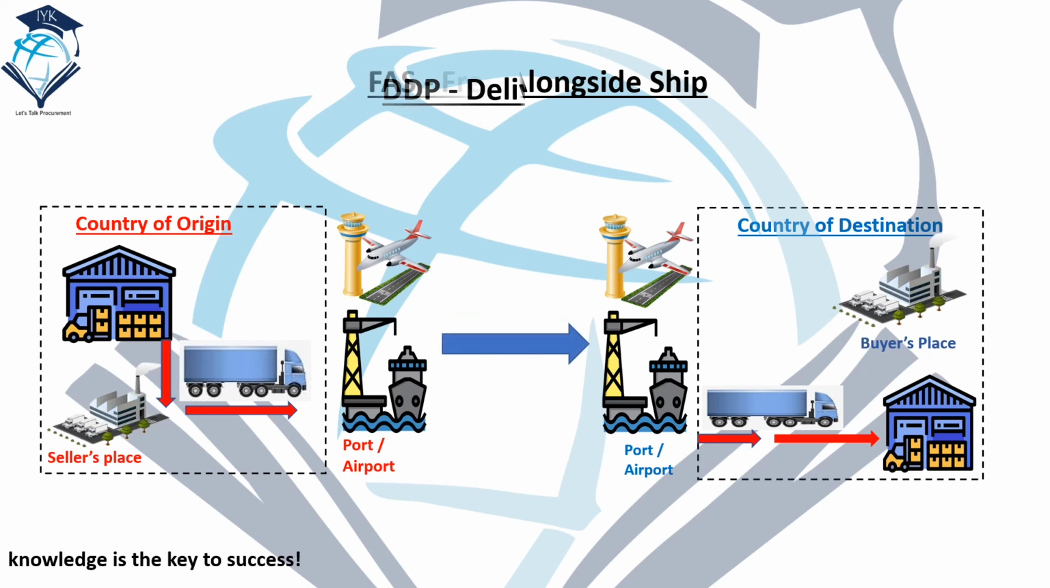Last but not least is FAS, free alongside ship. The seller is responsible for delivering goods at the port alongside the vessel, the agreed point. From this point onward, risk and cost transfer to the buyer. In free alongside ship, he will bring the shipment and park the shipment close to the vessel, and their responsibility will end, and from there onward the risk and cost transfer to the buyer or importer.